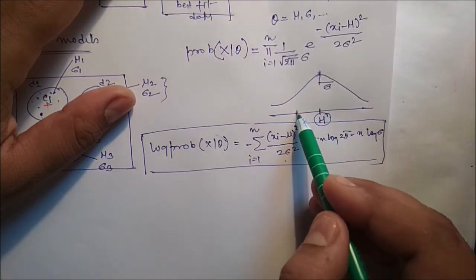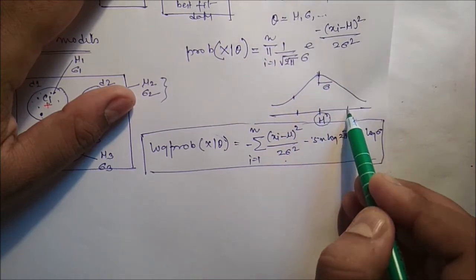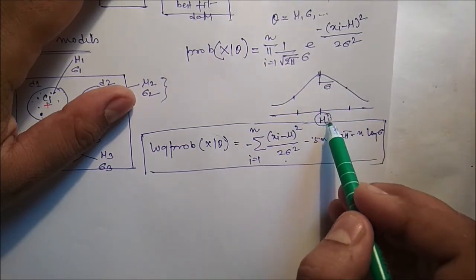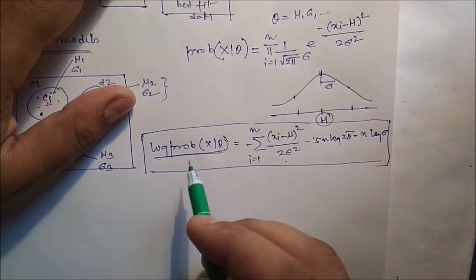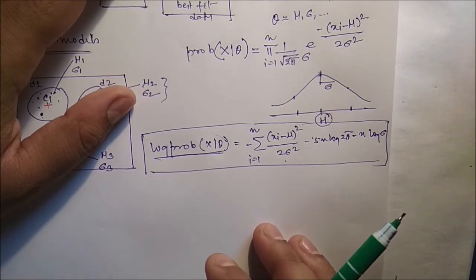Now if you select this mean here, that value will be lesser than this particular part. And if you select this mean here, then that value is lesser than this. So we have to try different mu values so that this particular value is maximum. This concept is called the maximum likelihood principle.